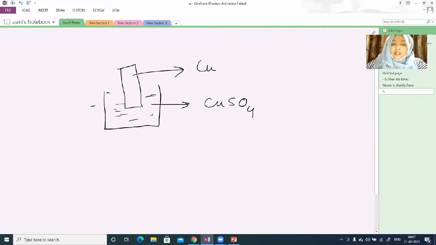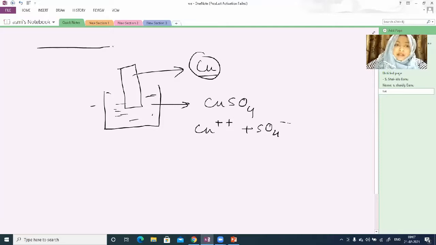First of all, the copper sulfate will give Cu2+ and SO4 2-, and on the plate, from outside the rod, the electrons will come and accumulate on the surface. Due to these electrons, the positive charges present in the solution get attracted and deposited on this plate.